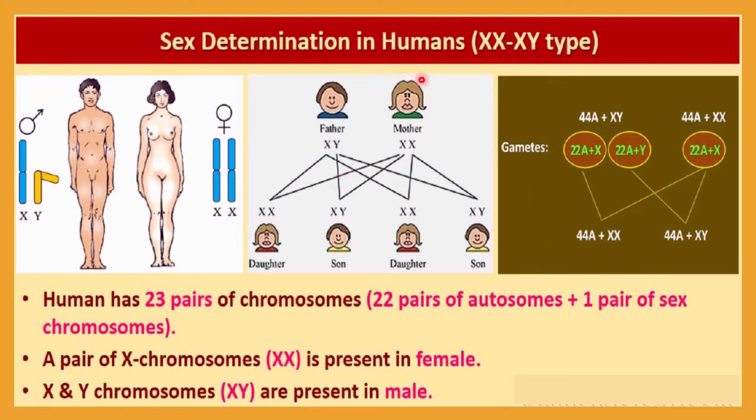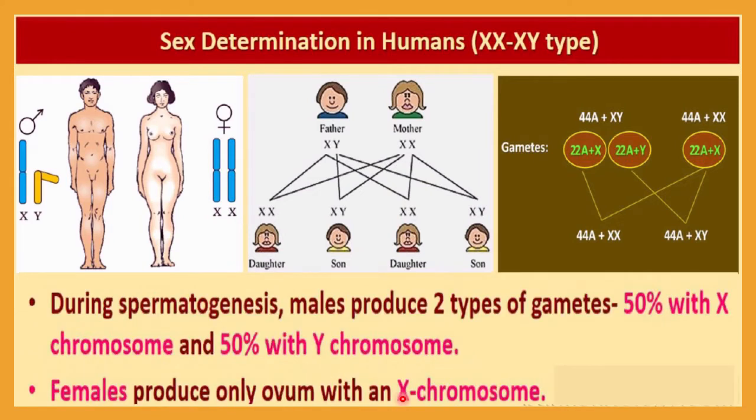Okay, so sex determination will occur in this way in the case of a human, because here an XX-XY type of mechanism is there. Humans have 23 pairs of chromosomes, and out of these 23, one pair will be the sex chromosomes, that is the last pair, the 23rd pair. Okay, and 22 pairs will be autosomes. A pair of X chromosomes, that is XX, will represent the female. Okay, and XY represents the male in this case.